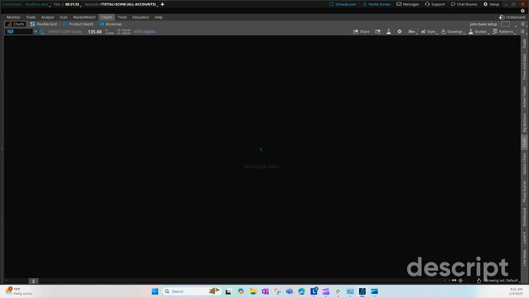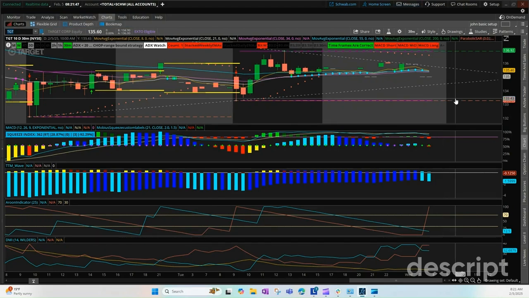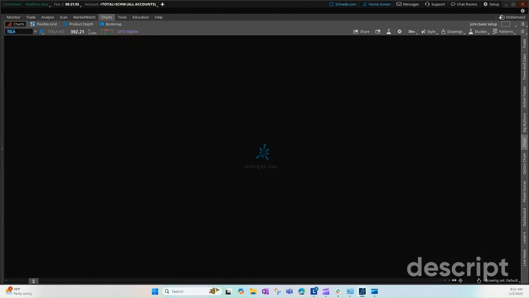This one came up on my radar. It's a lot of news around retail lately, especially Target. And seeing on one of my scanners, Target is setting up pretty bearish, 135 to 133. Not bad. And let's look at Tesla.